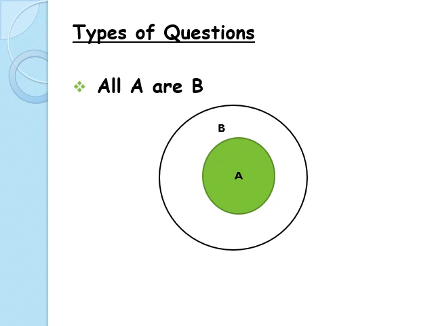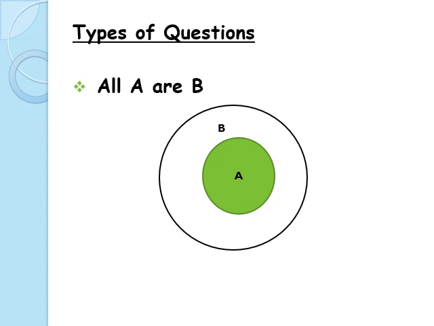You can see the Venn diagram on the screen. There is an A which is inside B. So this means that all that is A is definitely B. A is a subset of B. Okay? The Venn diagram for this shows that there is B other than A as well, but there is no A which is not B. So we have to find out the conclusions applying this logic.